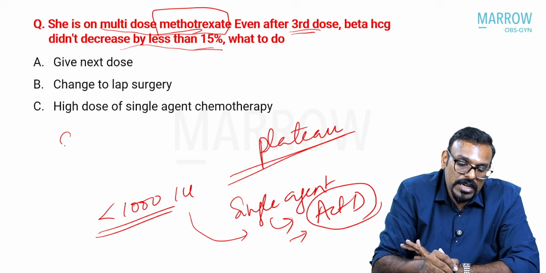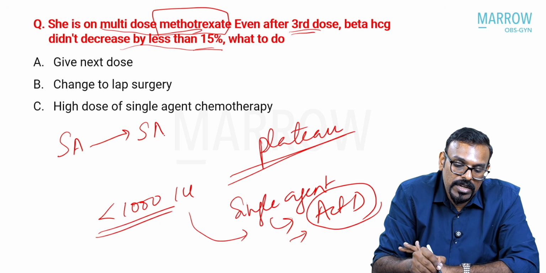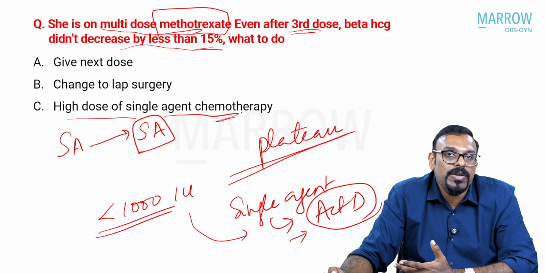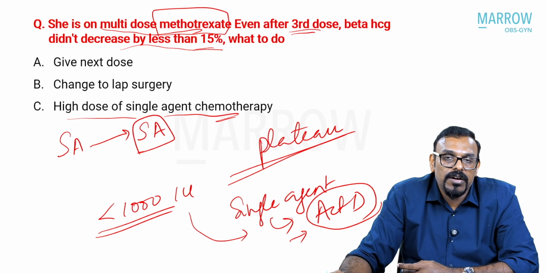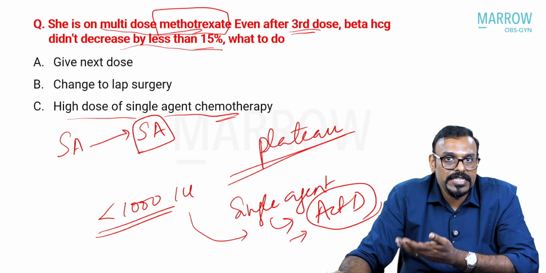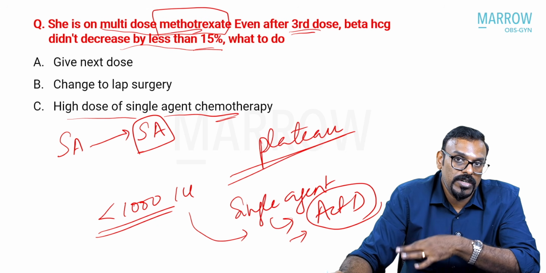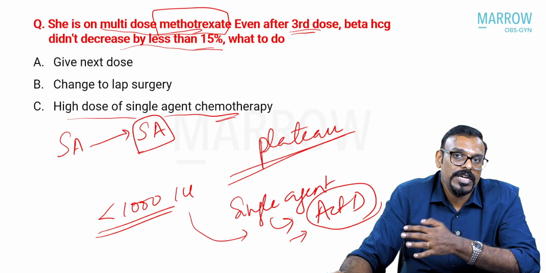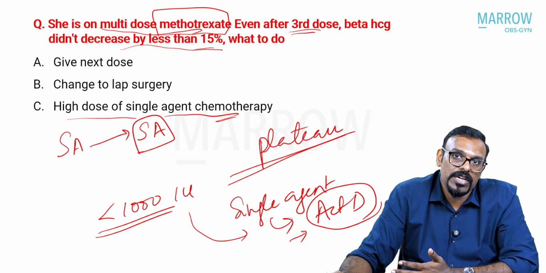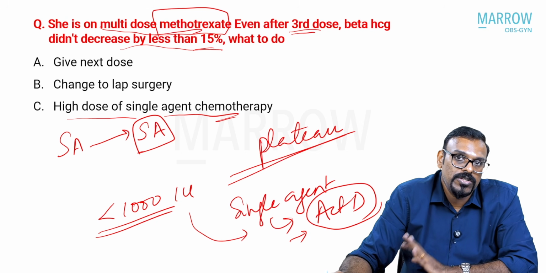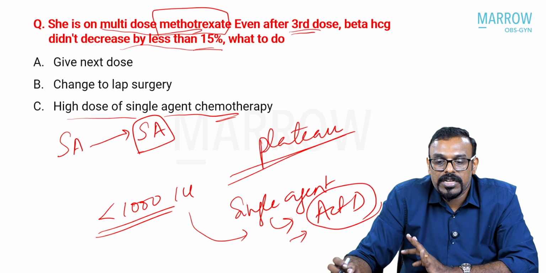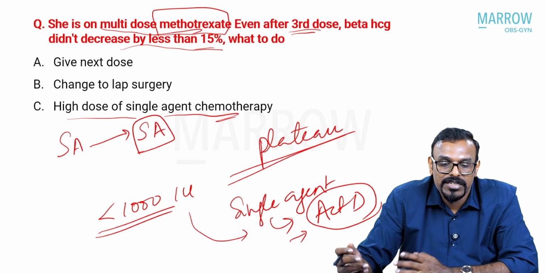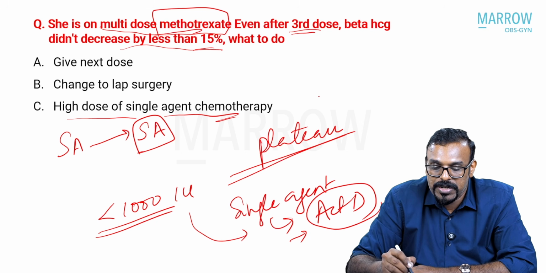So again, one single agent resistant, you have the next single agent. So maybe this high dose of single agent chemotherapy might be what is actually being mentioned here. But then, if the baseline HCG itself is very high compared to what we feel would not be covered adequately by the actinomycin D, then you might even think of changing right away from the methotrexate to a multi-agent chemotherapy. But at this level, I think what they are trying to say is to switch over to the next single agent chemotherapy, which is actinomycin D.